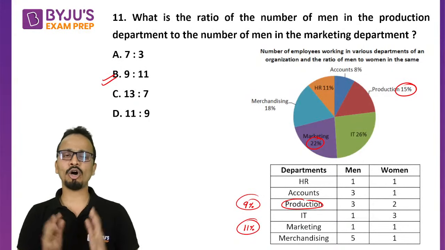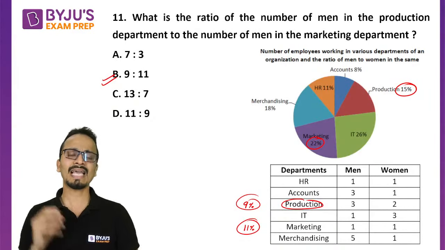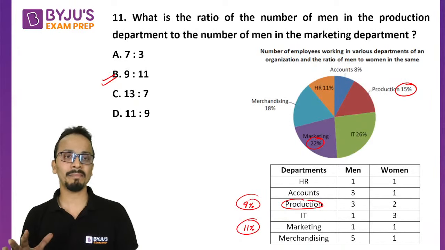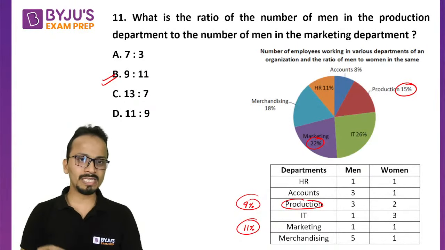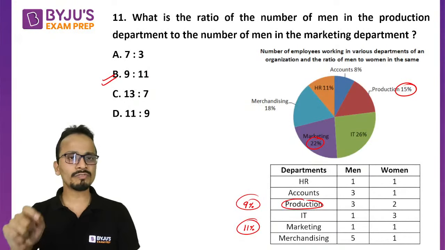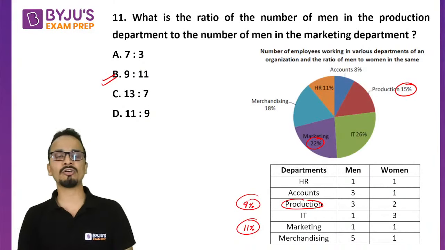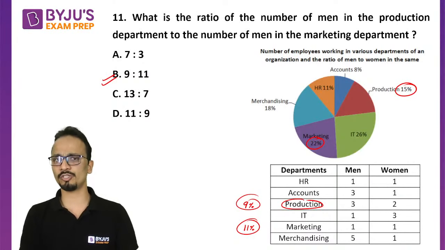And on an average, most of the questions of Quant and LRDI can be solved in less than a minute. Right? So please, you have 10 days. The amount of calculation that I have done, you should also be able to reach up to this level so that you can reduce the amount of calculation that you are doing to solve these questions.